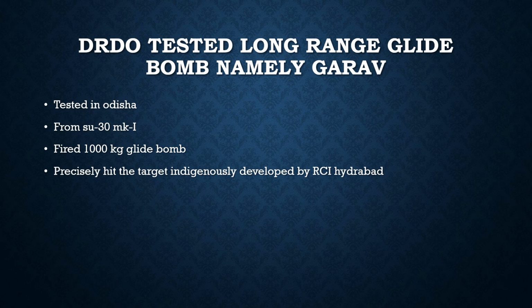After that, we discussed the CRS, civil registration system, to register every birth and death that happens in the country, how it was previously under the state governments, how states used to do it, and it was brought in to bring uniformity in the country. Then finally we discussed the DRDO's tested long range glide bomb, namely Gaurav. So with this we complete today's discussion.